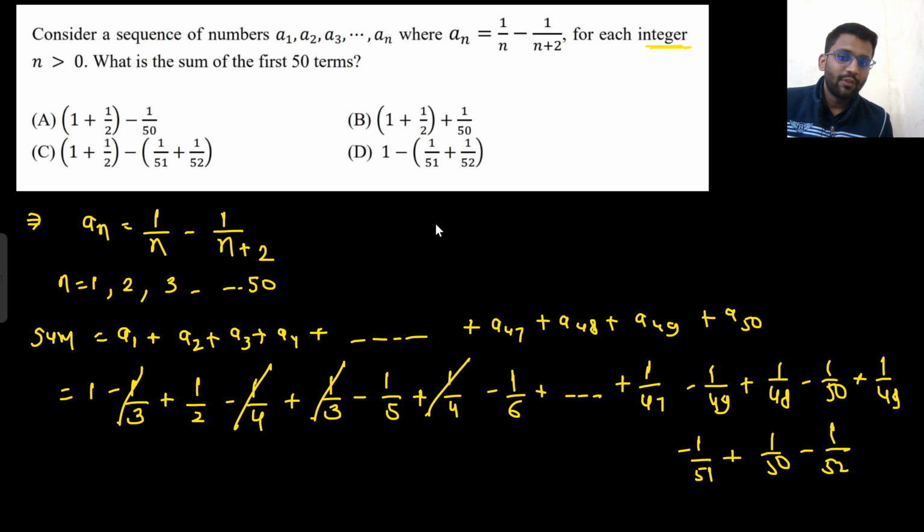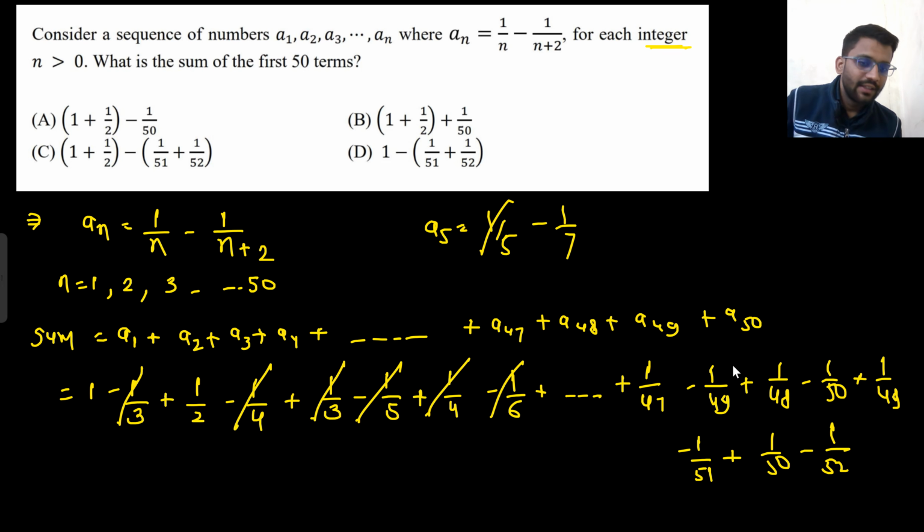This minus 1 by 5, what will be a5? It will be 1 by 5 minus 1 by 7. So this and this will also get cancelled. Similarly, this will also get cancelled. Here what do you see? This minus 1 by 49 and this plus 1 by 49 is getting cancelled.